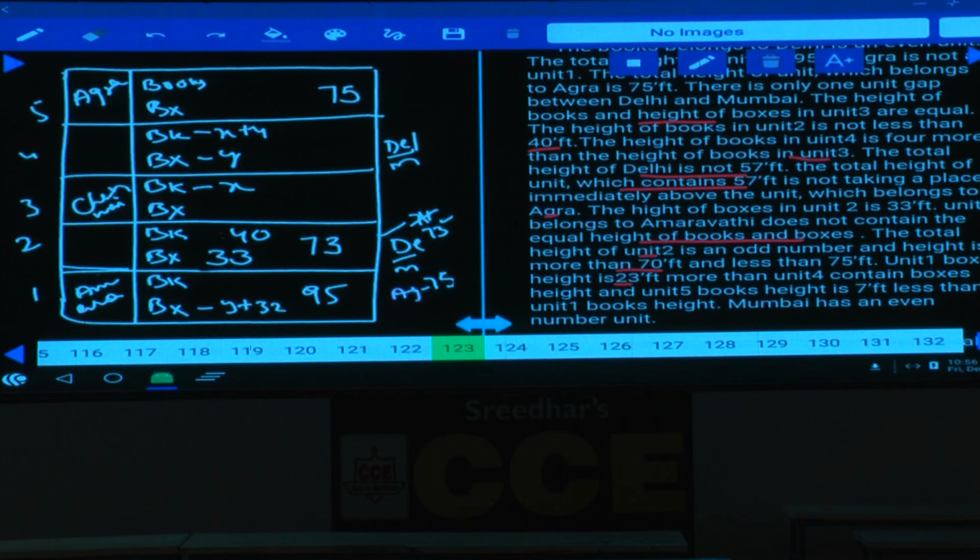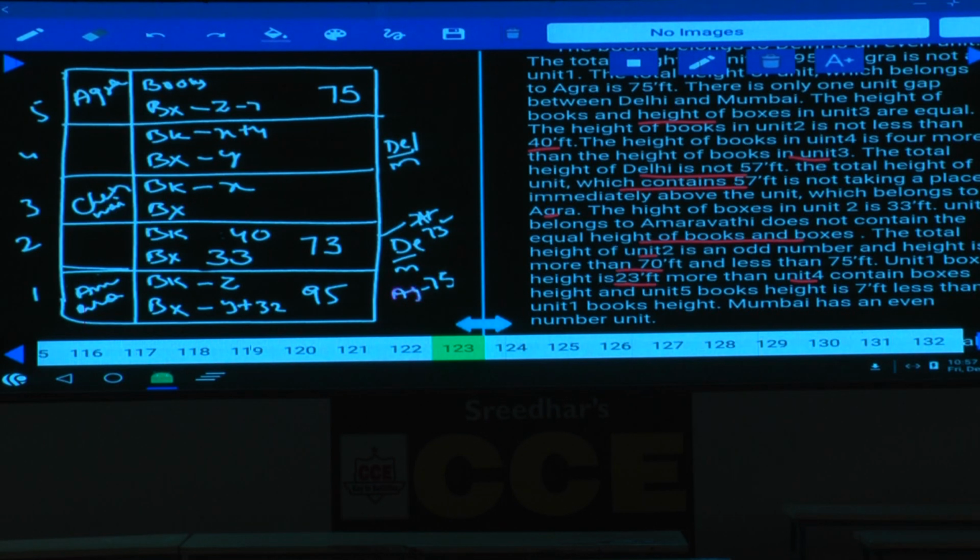And next one, unit 5 boxes is 23 feet more than unit 4 boxes height. And unit 5 boxes is 7 feet less than unit 1 books height. What is unit 1 books height here? Now this is Z, and this must be Z minus 7, 7 feet lesser than this one.